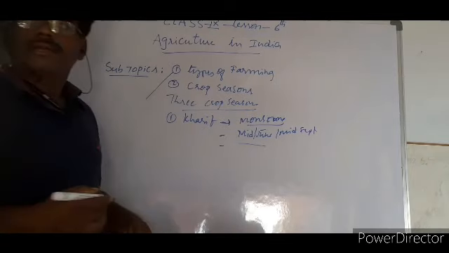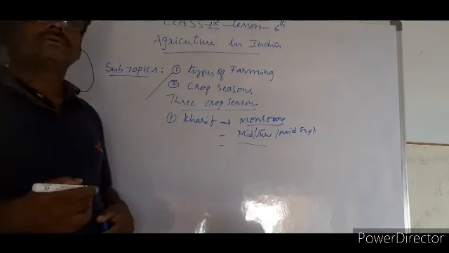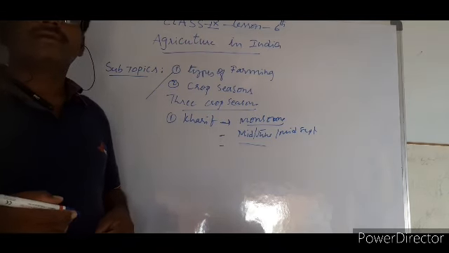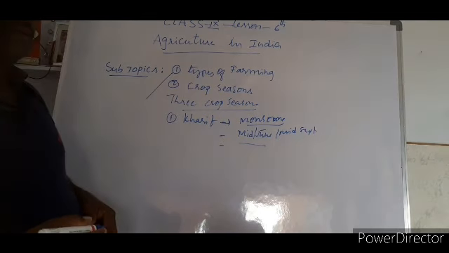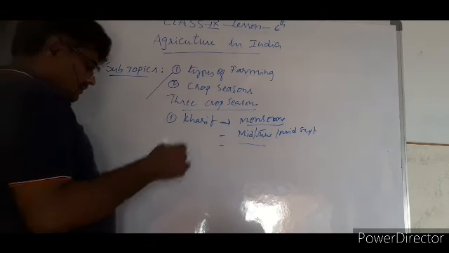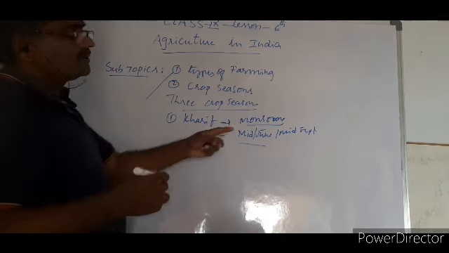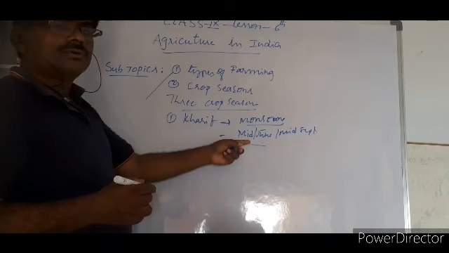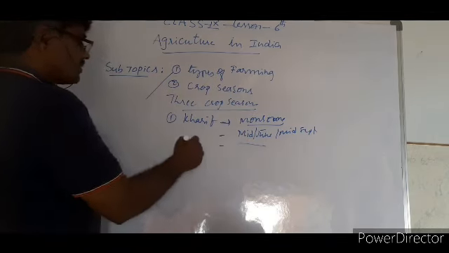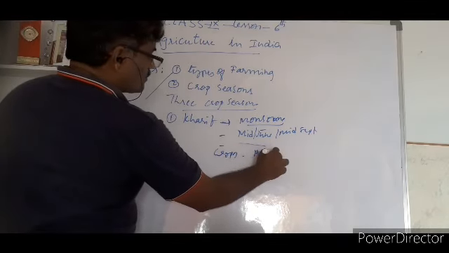India gets monsoons in the month of June, and through June, July, August, September, for 4 months there is continuous rain. During this period, particular crops are grown in India. This is about the Kharif season, and particularly in this season, September and October is harvesting time. From mid-June, July they can sow the seeds. What are the crops grown during this period? What are the major crops? Paddy is the major crop.